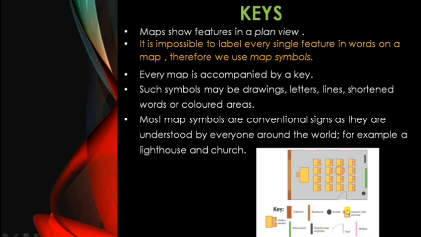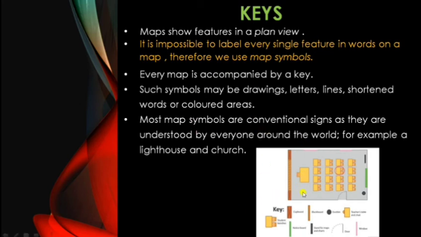By these symbols I can identify the structure or the particular location of things in the classroom. With the help of symbols, I can very easily understand what things are located where in the particular classroom.